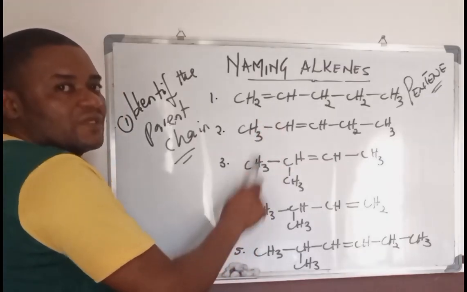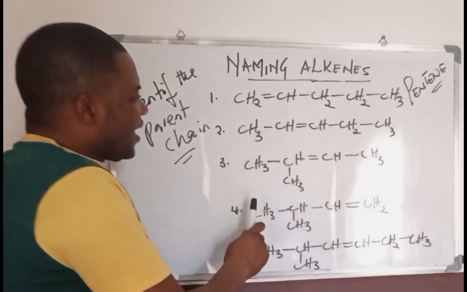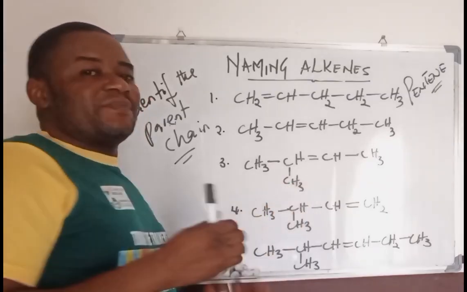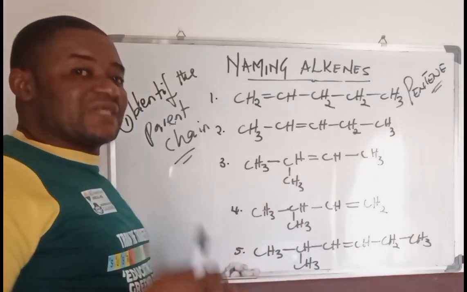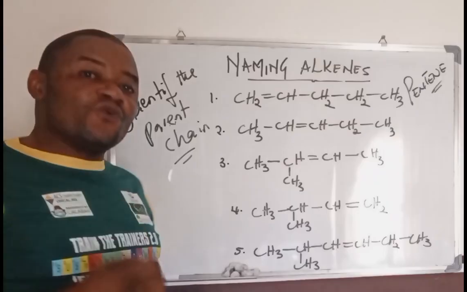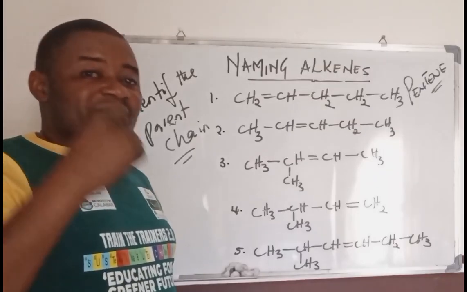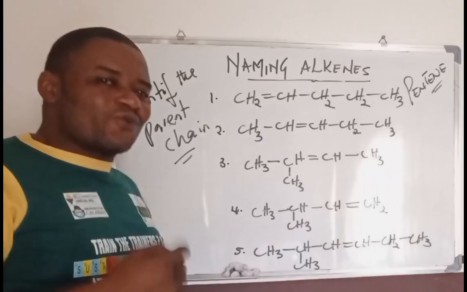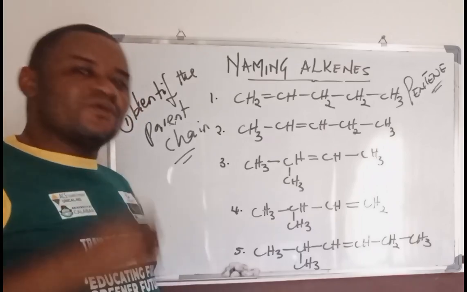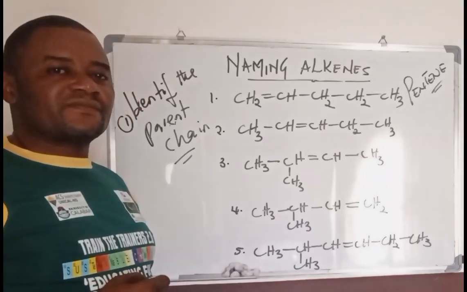In that case, where the double bond is at equidistance between the carbon atoms, you have to start looking for a methyl group or any other group attached to that compound.